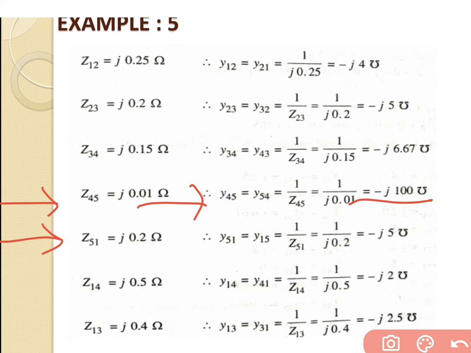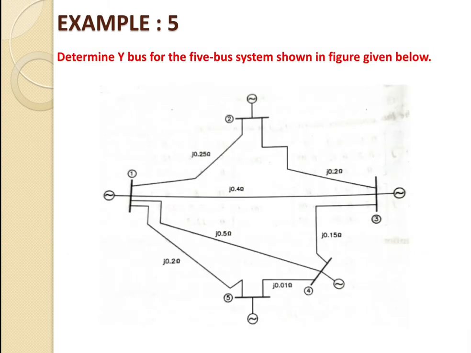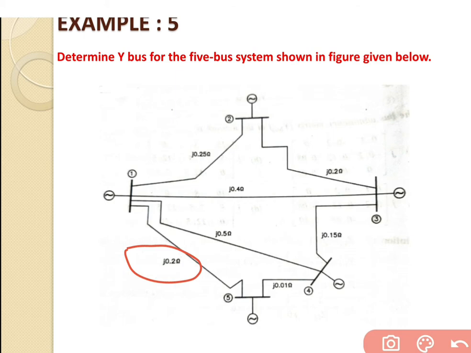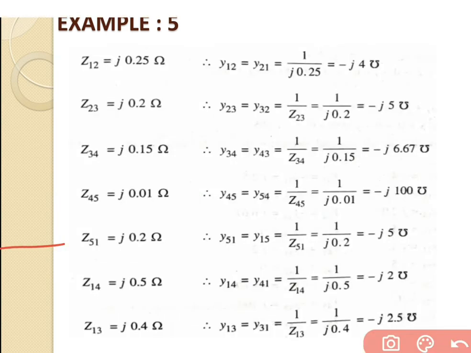Then we will go for Z51, the impedance given as j0.2 ohm. In the figure, this is the line connected between bus number 5 and bus number 1, with a given value of j0.2 ohm. So Y51 equals Y15 equals 1 upon Z51. Putting in the value of Z51, which is j0.2, and solving this equation, we get the answer of minus j5 mho.